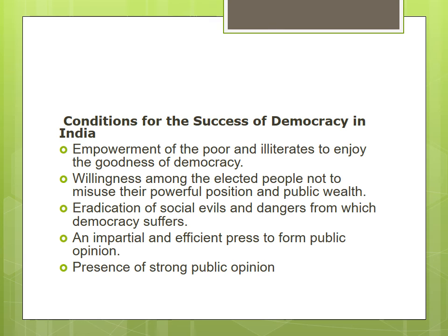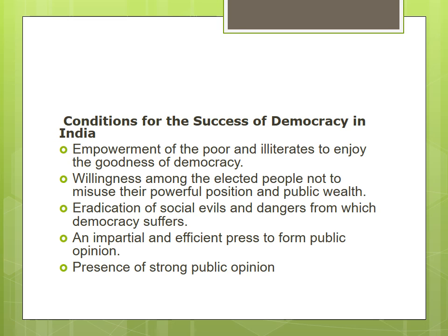Conditions for the success of democracy in India. Empowerment of the poor and illiterates to enjoy the goodness of democracy. Willingness among the elected people not to misuse their powerful position and public wealth. Eradication of social evils and dangers from which democracy suffers. An impartial and efficient press to form public opinion. Presence of strong public opinion. So these all are good for the people, because only the people have to choose the members.